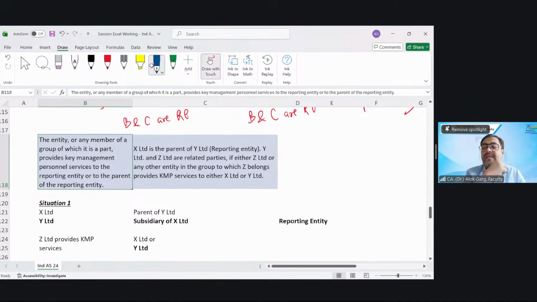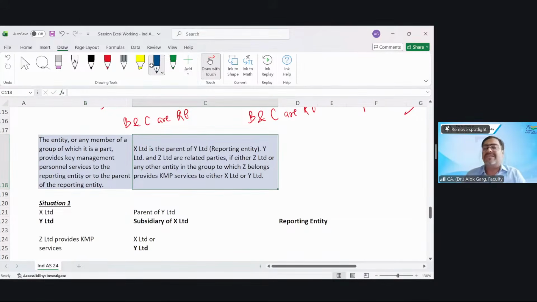So either X is providing CFO advisory services or Y is providing CFO advisory services, right? To a reporting entity or to the parent of a reporting entity, meaning entity P or entity Q. Then these two different entities will become related to each other, right?